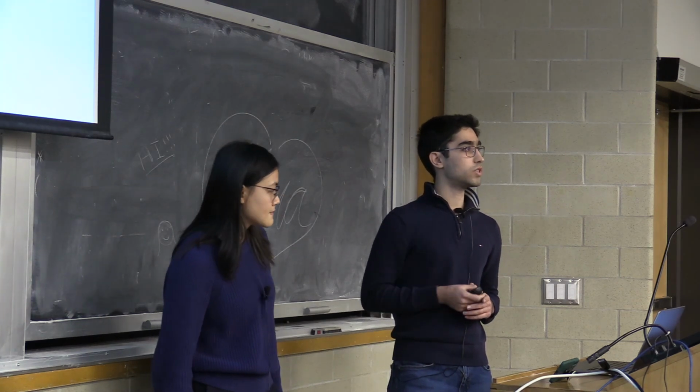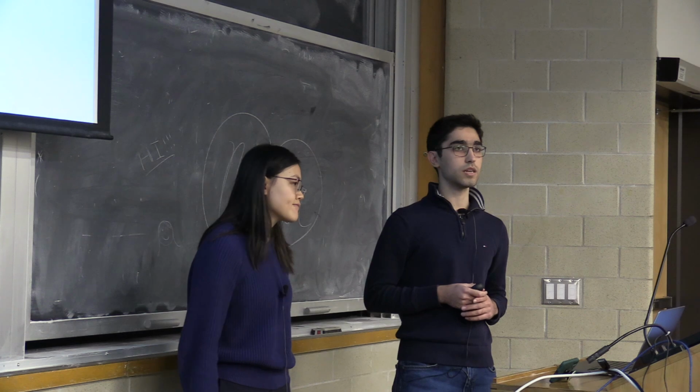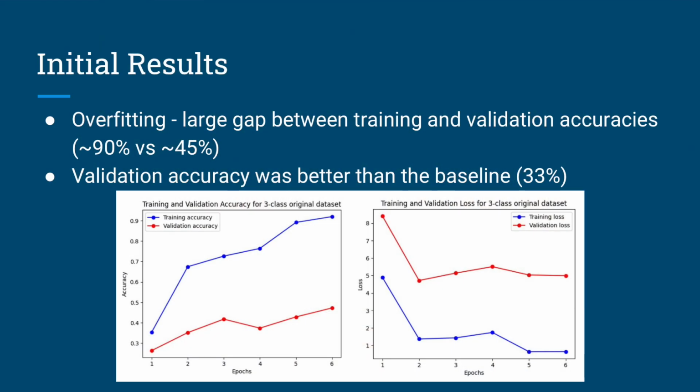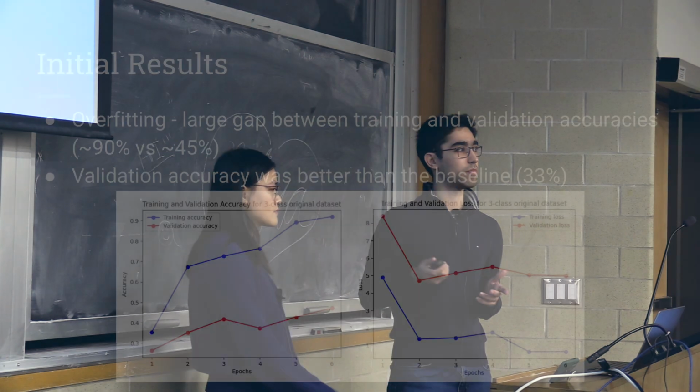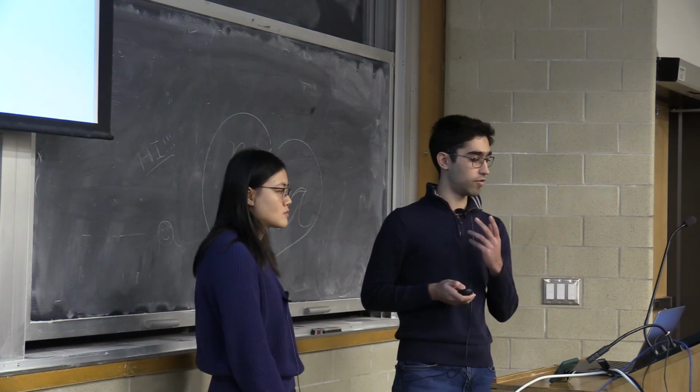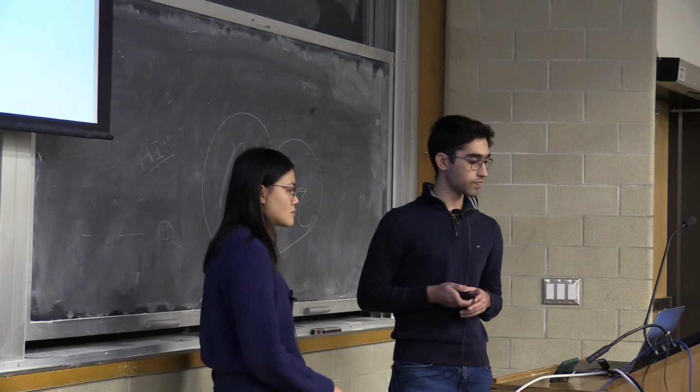So we fine-tuned the GPT-2 using that data set that we were talking about, and we ended up with a validation accuracy of 45% and a training accuracy of about 90%. The validation accuracy is better than the random guessing with 33% accuracy, but we noticed that there is a huge gap between the validation accuracy and the training accuracy, which suggests that there is a problem with the input data set and we are having an overfitting issue.